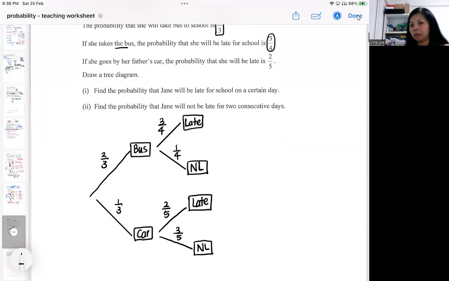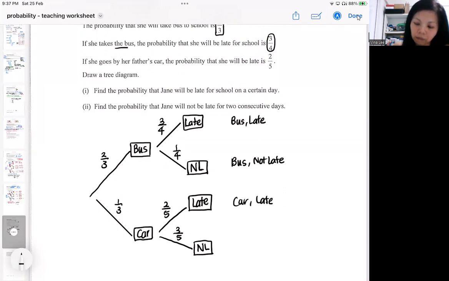So what will be the eventual outcome? She takes a bus and she's late. She takes a bus and she's not late. She takes the car, she ends up late. She takes the car and she ends up not late.